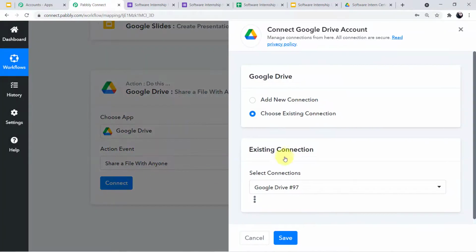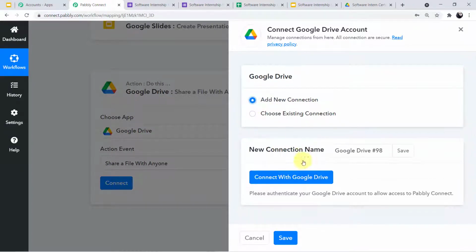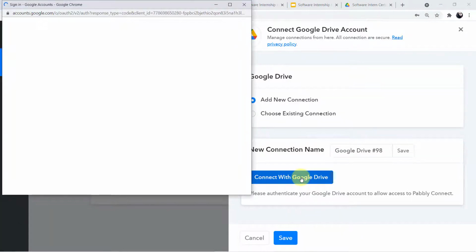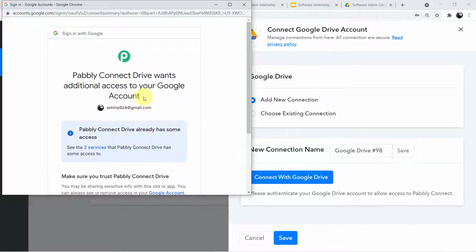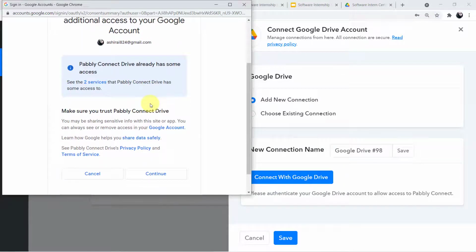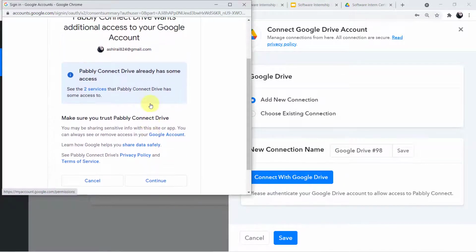Now I'll click on connect. So a mini window will emerge in front of me and you know the drill. I'll click on add new connection. Now I'll click on connect with Google Drive. Okay, so I'll enter with this particular account. And now Pabbly is asking me for my permission. So guys, your data is completely safe and secure with Pabbly. You need not worry about your privacy and you can freely press continue.